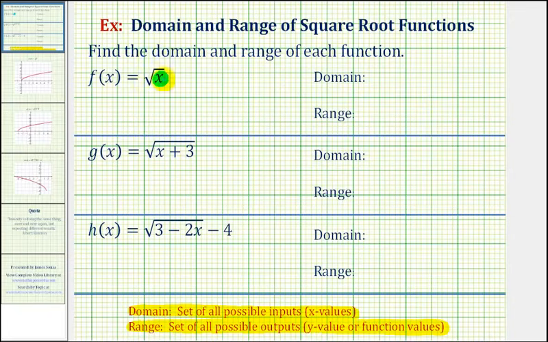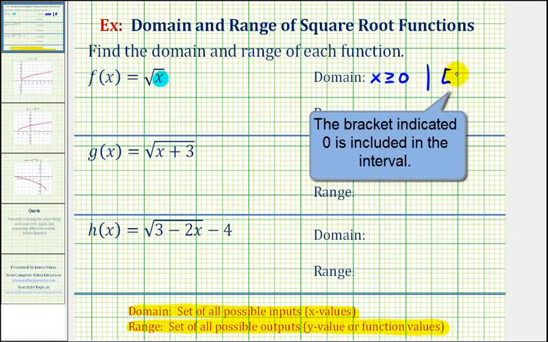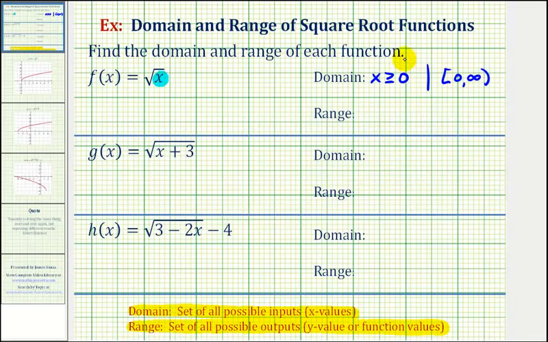So for the basic square root function, if x can't be negative, x has to be greater than or equal to 0, which would be the domain of our function. So we'll go ahead and express this using inequalities. X is greater than or equal to 0, or using interval notation, we would have the interval closed on 0 to positive infinity. These are the same intervals, one expressed using inequalities, and here using interval notation.